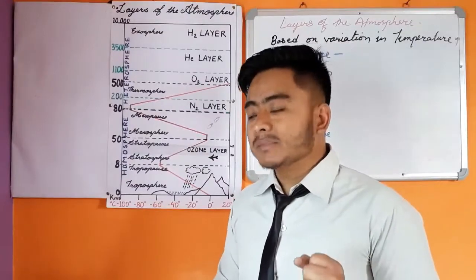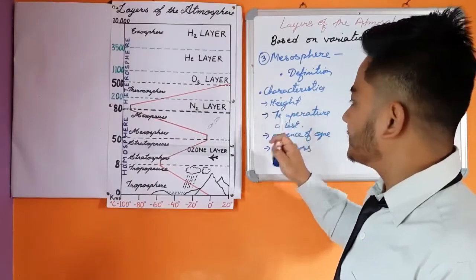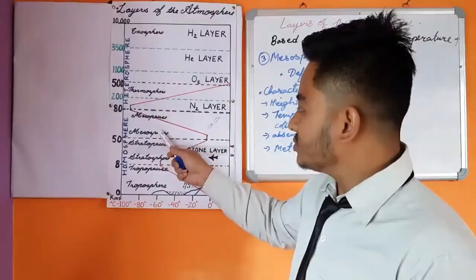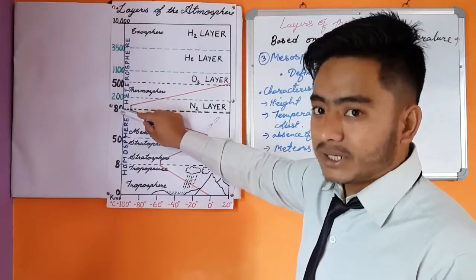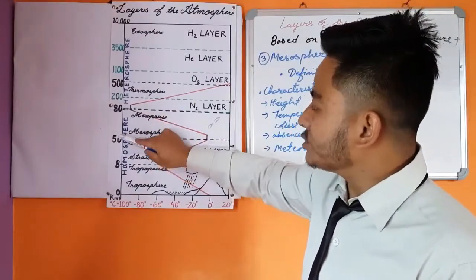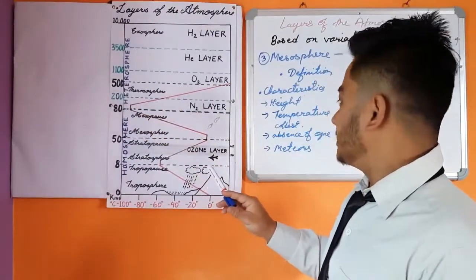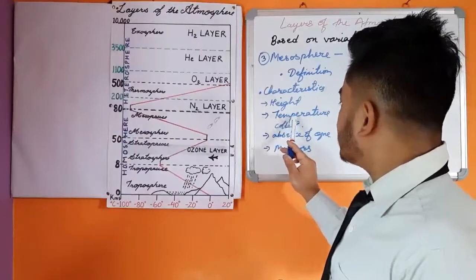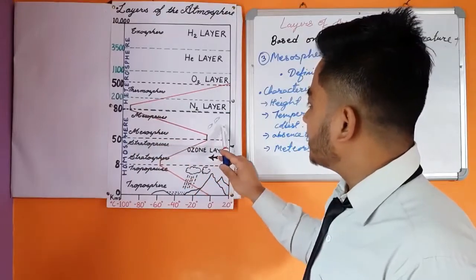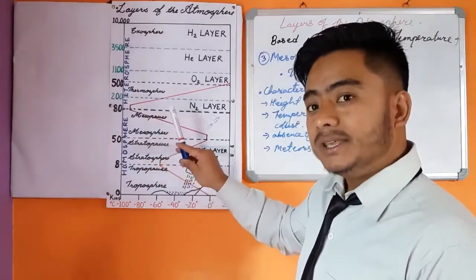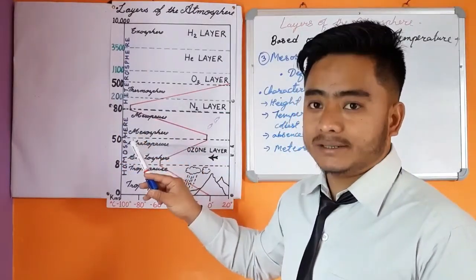So let us learn some characteristics of the mesosphere. The first characteristic I have written here is height. The height of the mesosphere extends from 50 km to 80 km. This is the first characteristic. Second characteristic: temperature. In this layer of the atmosphere, the mesosphere, the temperature starts decreasing with increasing height.